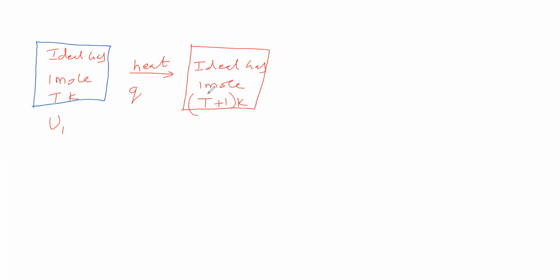Now, this ideal gas is at a higher temperature when compared to before. Therefore, it has higher kinetic energy. Therefore, its internal energy will be different, that is U2. Now, what is the change in internal energy in this process? That is delta U. Delta U is equal to final internal energy minus initial internal energy. Now, delta U is equal to this Q, we can say. The change in internal energy is due to the supply of this much heat, isn't it? Therefore, delta U is equal to Q.